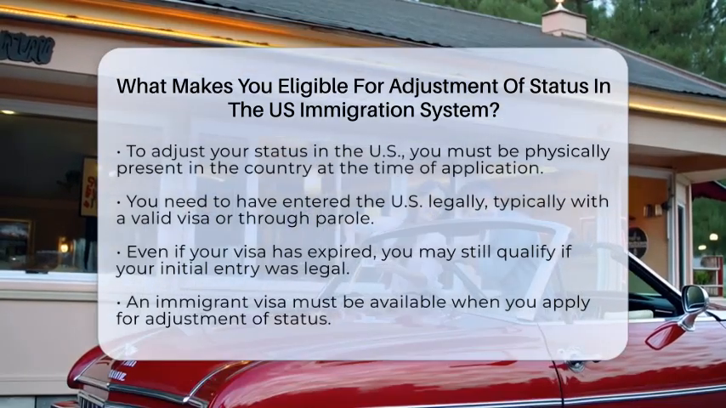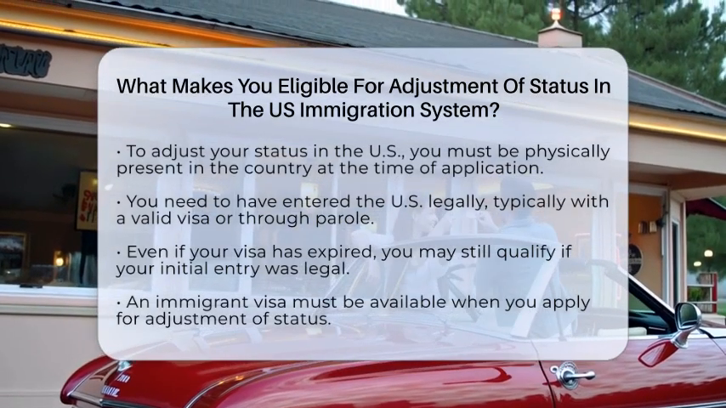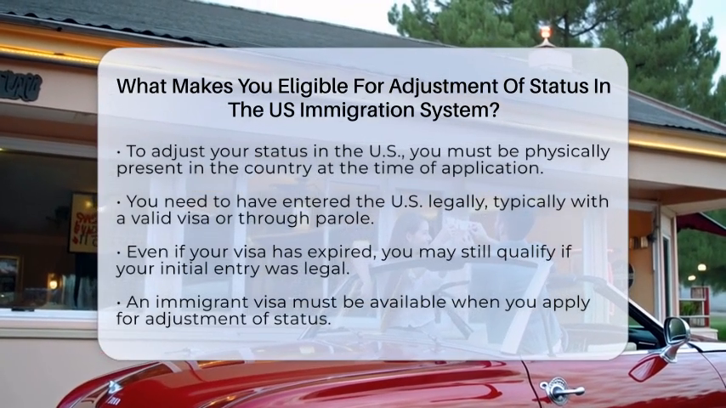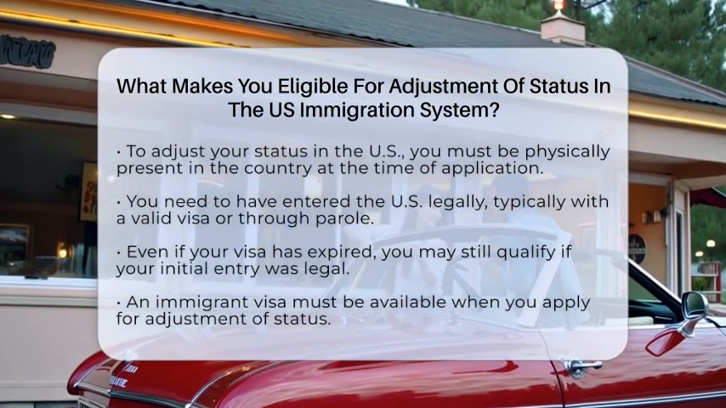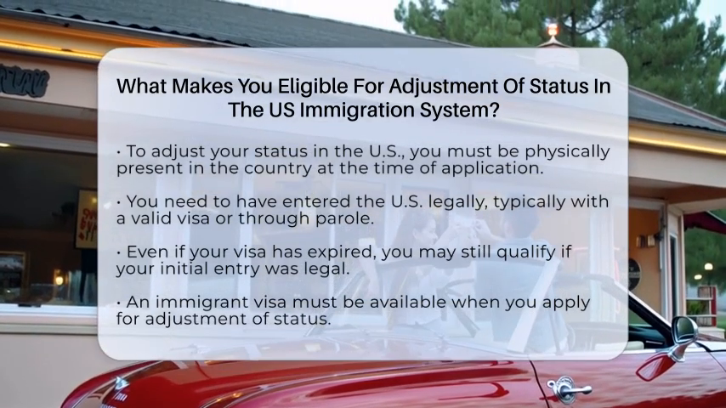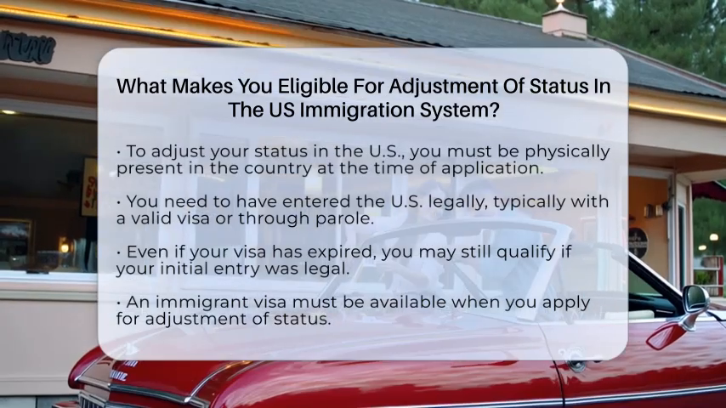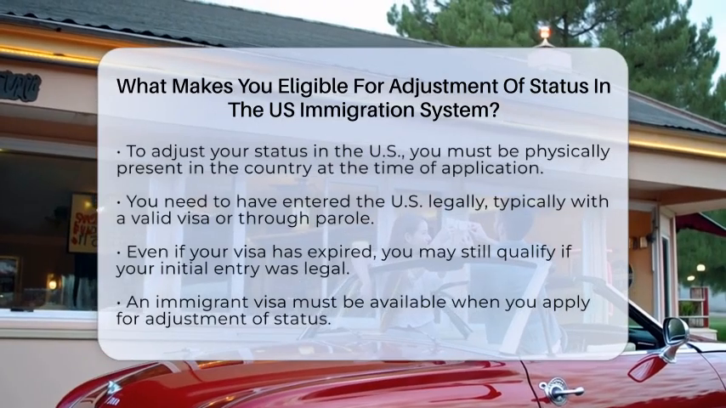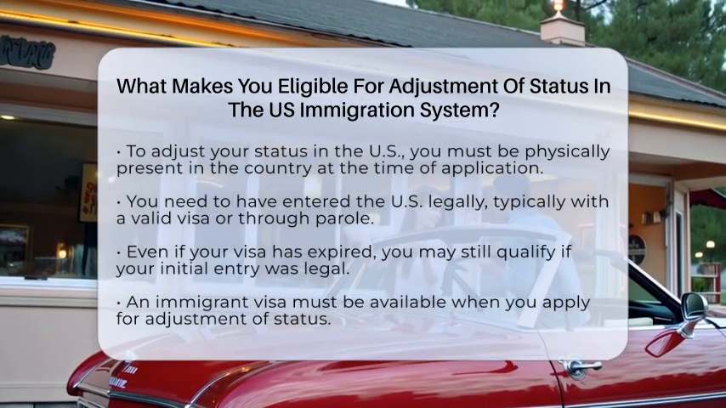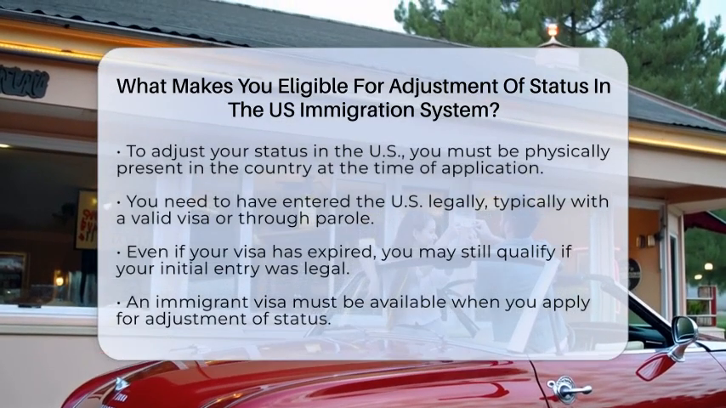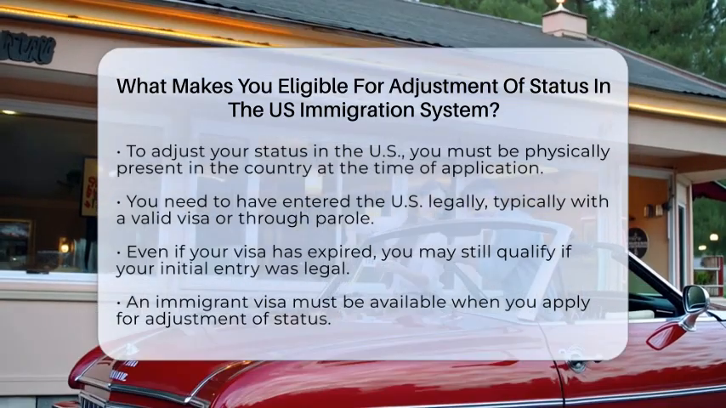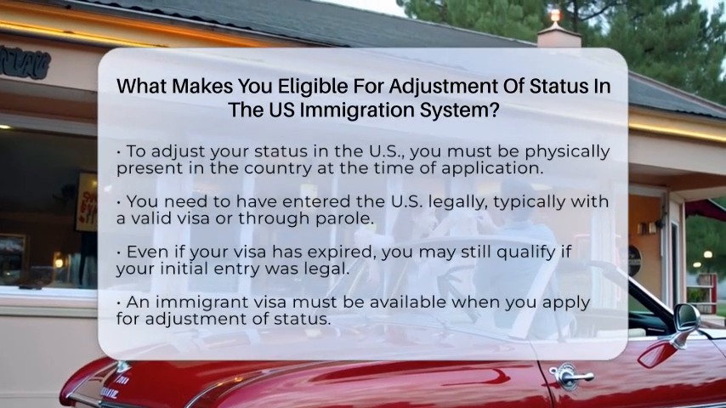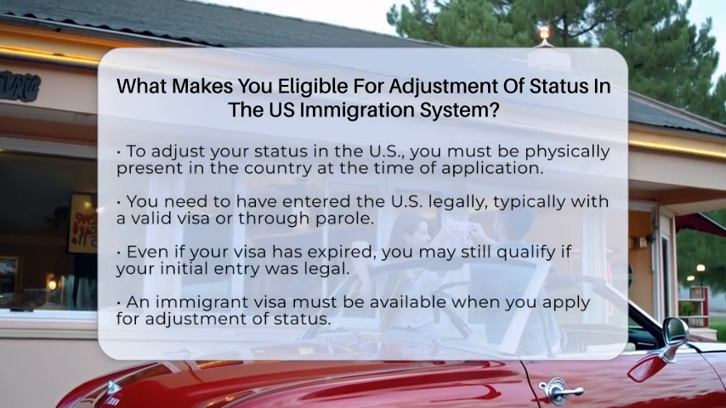First, you need to be physically present in the United States when you apply for adjustment of status. This means you cannot be outside the country during this process. You must also have entered the United States legally. This means you were inspected and admitted by an immigration officer, usually with a valid visa or through parole. Even if your visa has expired, as long as you entered legally, you may still qualify.